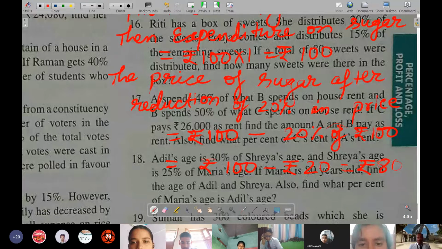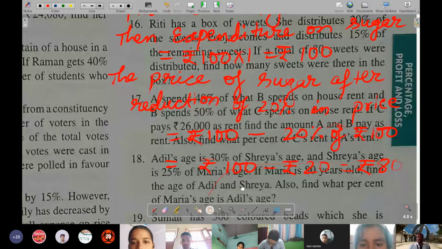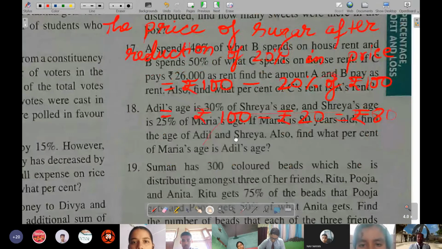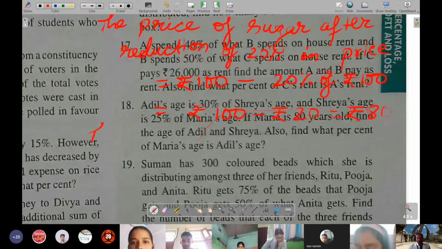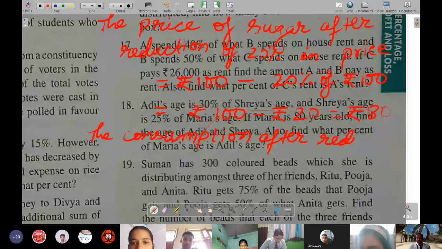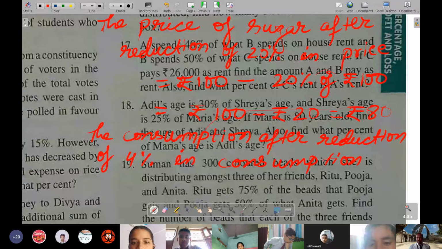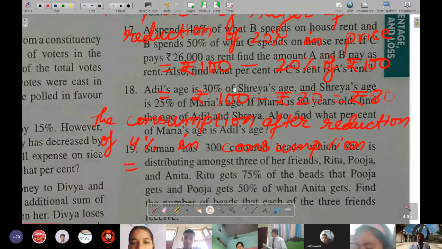Now the consumption after reduction of 4% in consumption is equal to 1 kg minus 4% of 1 kg.